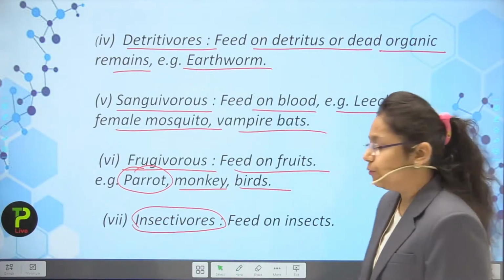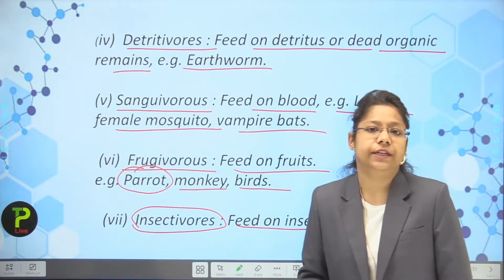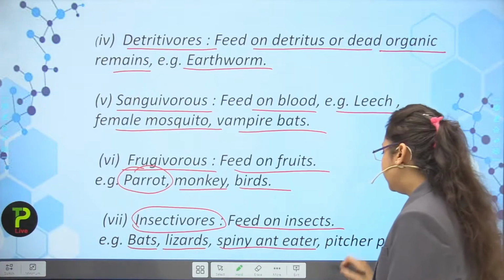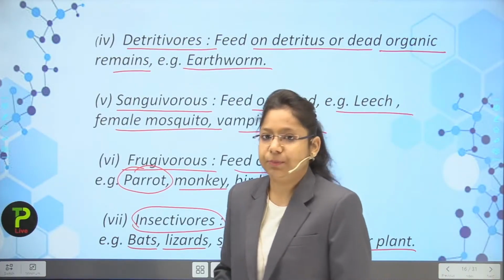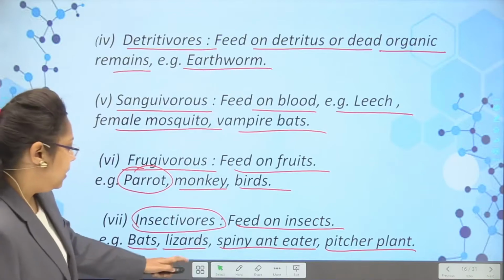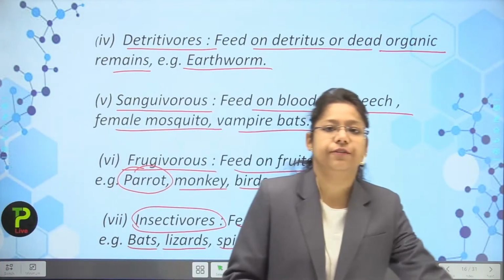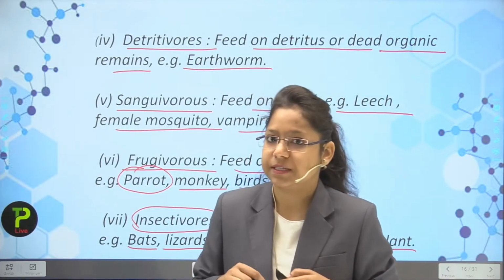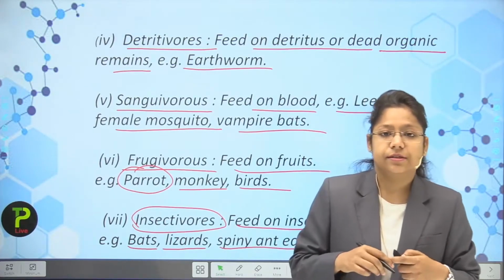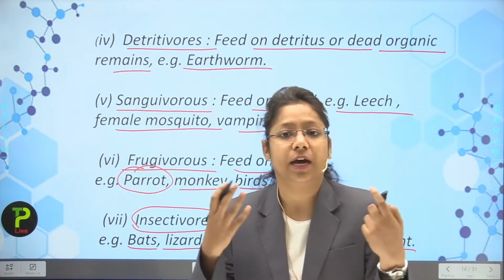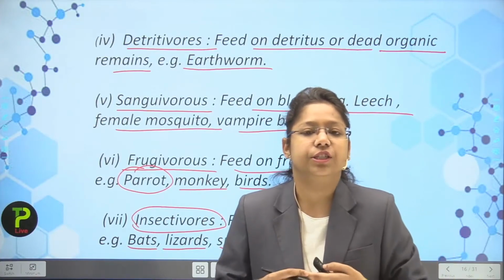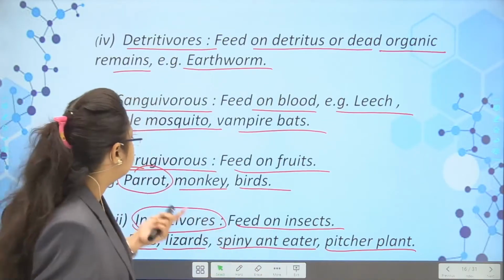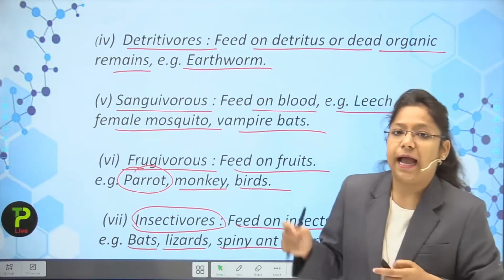Insectivorous. So what are insectivorous? They feed on insects for their survival. For example, bats, lizards, spiny anteater, pitcher plant. You have heard about the pitcher plant or bats, and lizards you have also seen in your home. If a lizard is present, what does it do? It eats the small insects which are present inside our home or anywhere else. So they are dependent upon insects. So the heterotrophic mode of nutrition is divided into all these categories. They may include detritivores, sanguivores, frugivores, insectivores and many more.